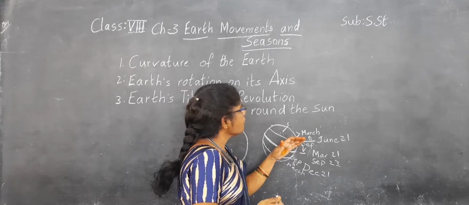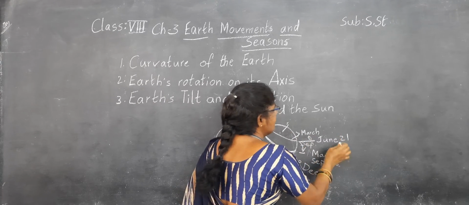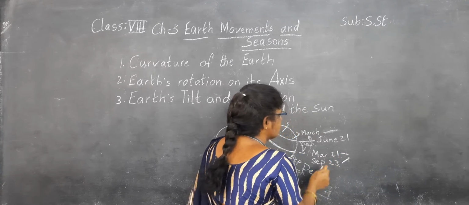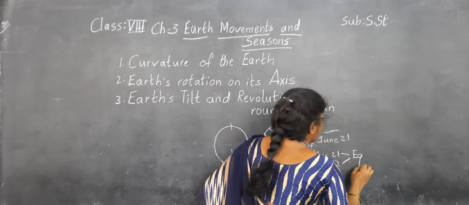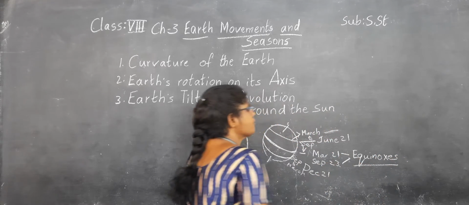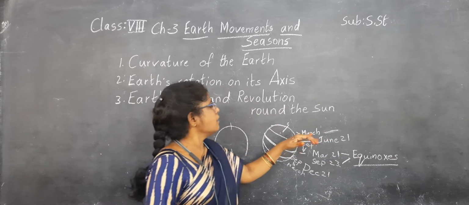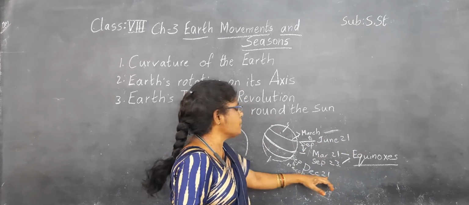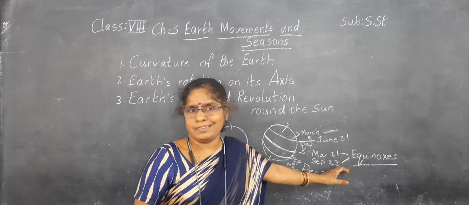Whatever days we receive equal days and nights, on March 21 and September 23, we call them equinoxes. And June 21 we call the summer solstice, and December 21, the winter solstice.